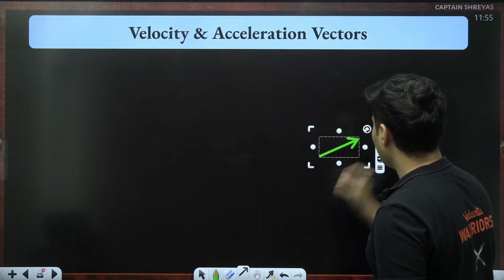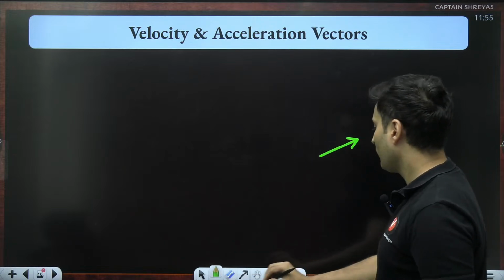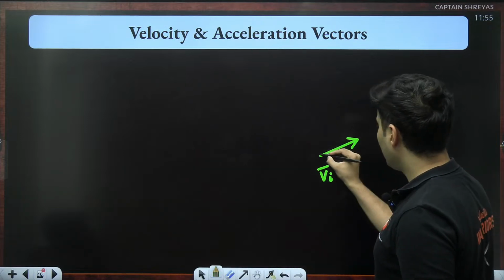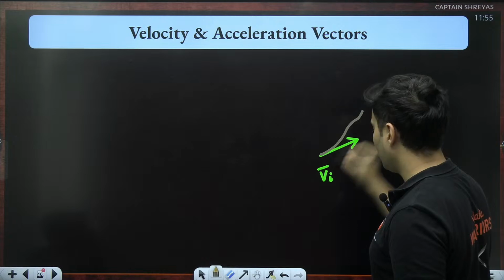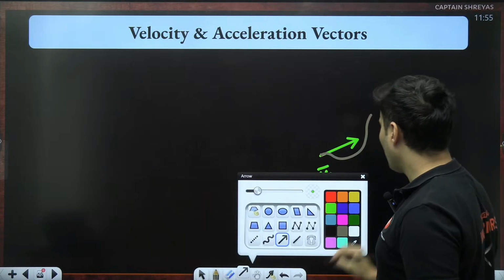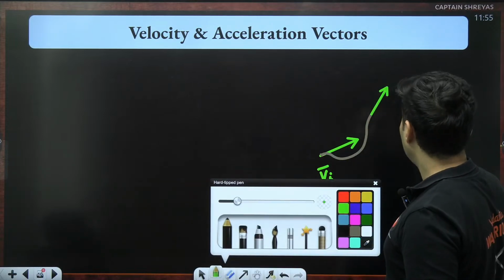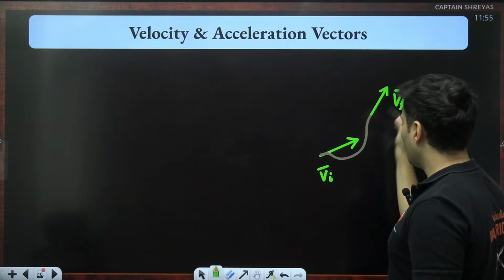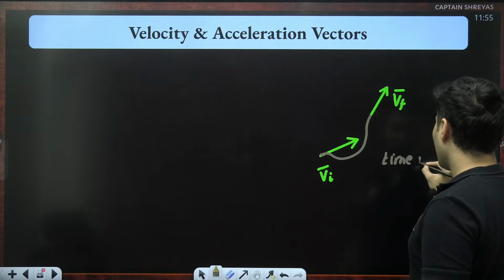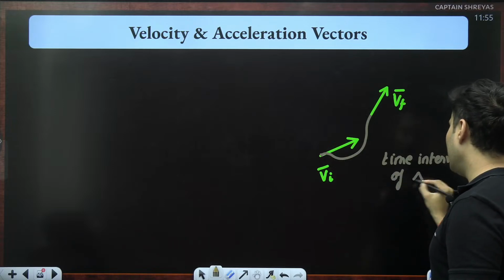It is already moving with some velocity, and after some time, so let's say this is its initial velocity, and then maybe it moves over here or somewhere here. Okay, maybe it is going like this, who knows. After some time, it acquires a new velocity, maybe over here. So that is its final velocity or velocity after some time. And this has taken a time interval. It has taken a time interval of delta t.